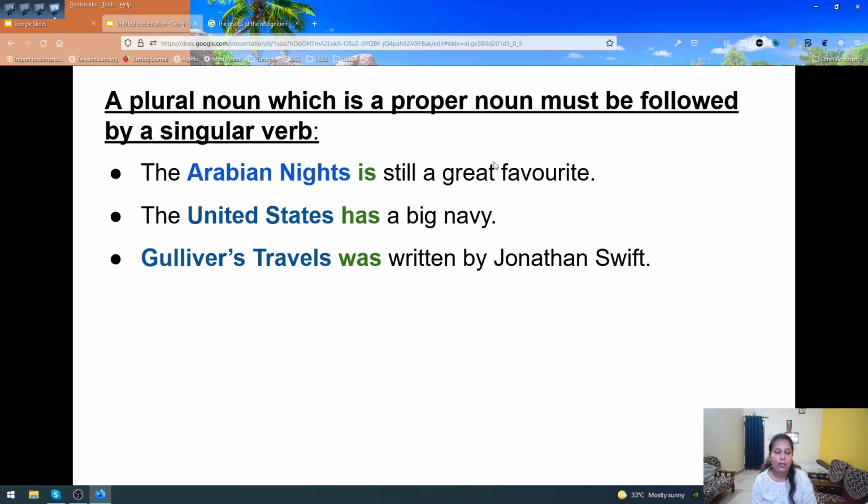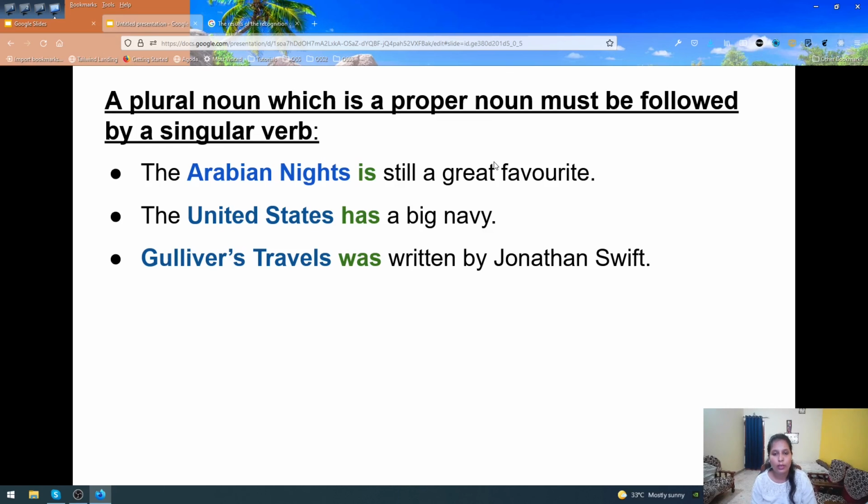The United States has a big navy. Gulliver's Travels was written by Jonathan Swift. Did you understand how a plural noun which is a proper noun is followed by a singular verb? All these are proper nouns: Arabian Nights, United States, Gulliver's Travels.